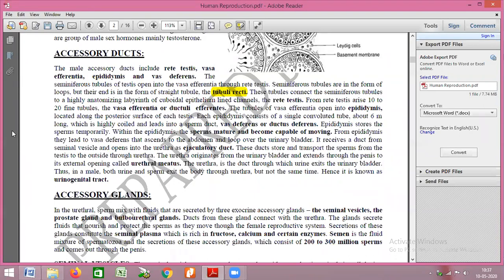The reproductive organs are mainly made up of epithelial tissues, especially the testes and the ovaries. Many such tubuli recti from various seminiferous tubules join to form another structure called rete testes.